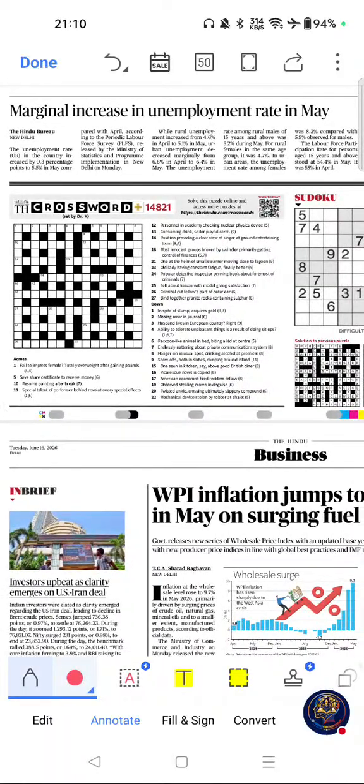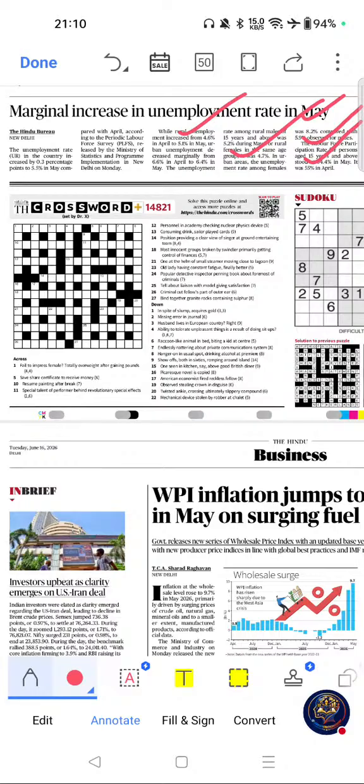The next important article was this one: Marginal increase in employment rate in May. If you see the importance of this article, PLFS is one of the most important UPSC economy topics. Labor market indicators are frequently asked, and this is important for understanding employment trends. And this article is also important for economic essays and mains answers. Please go through this one.